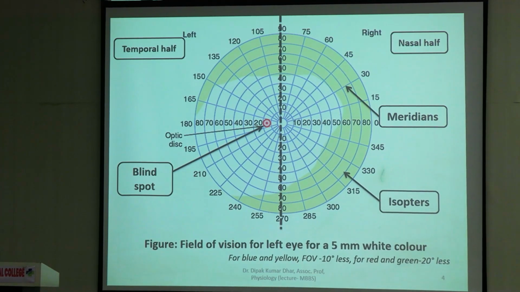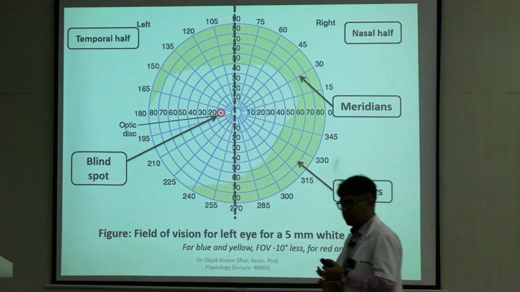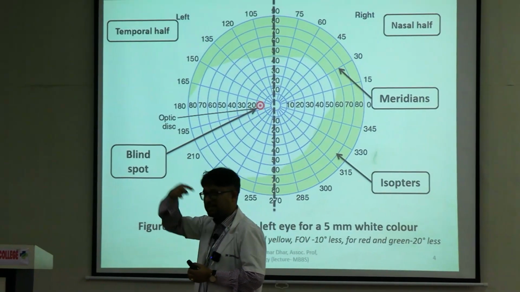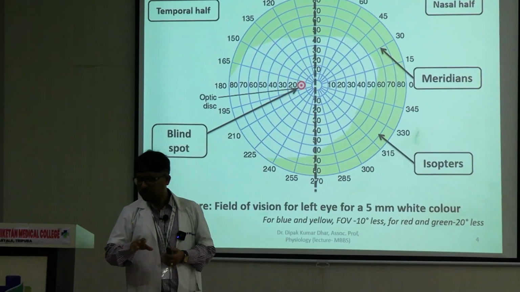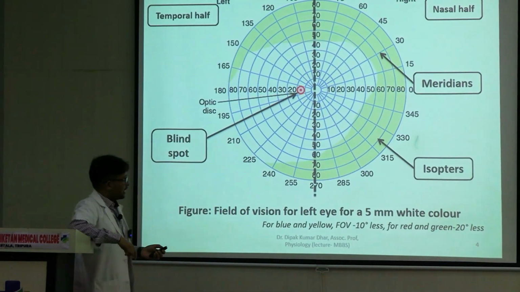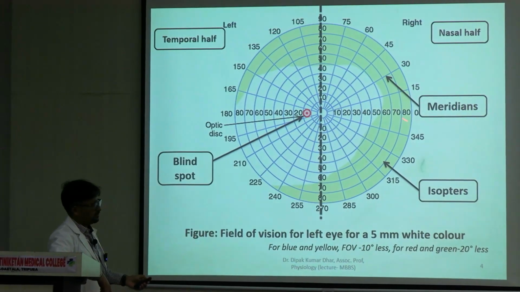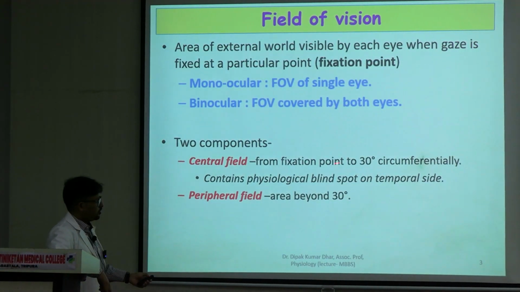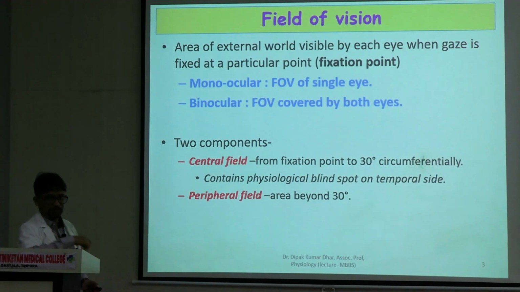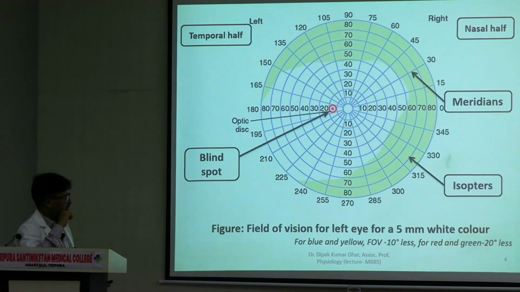So there are 4 quadrants from that point of view: temporal, superior, nasal and inferior. This is the same for both the eyes. Now 0 degree से 30 degree तक जो area that we can see is called the central field of vision. Point of fixation से 30 degrees circumferentially and beyond it is described as the